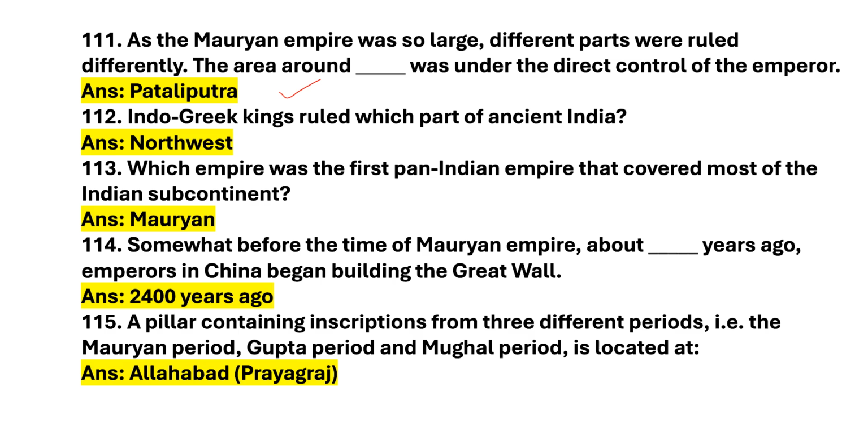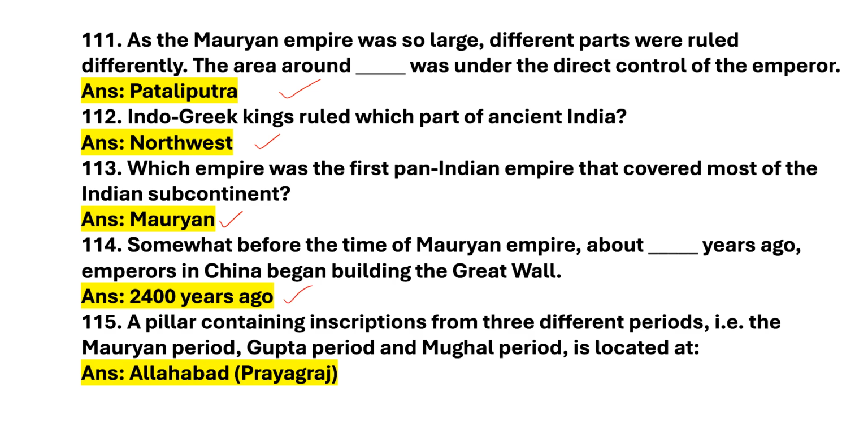Next question. Indo-Greek kings ruled which part of ancient India? Answer is northwest. Next question. Which empire was the first pan-India empire that covered most of the Indian subcontinent? Answer is Mauryan. Next question. Somewhat before the time of the Mauryan Empire, about how many years ago did emperors in China begin building the Great Wall? Answer is 2400 years ago.